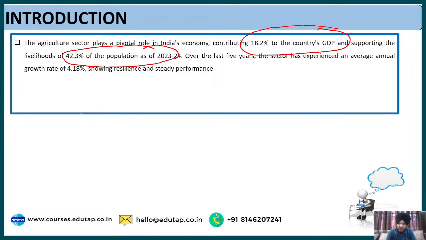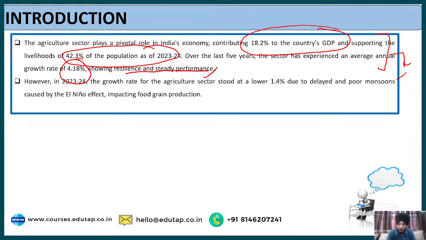Over the past 5 years, agriculture has experienced an average annual growth of 4.818%, showing resilience and steady performance. Now, this is something that we have written, the contribution of agriculture as a part of our economic growth in case of India. Since the question is asking about challenges and the government interventions, we have to give some kind of snapshot related to challenges also. What can we write in accordance with that?